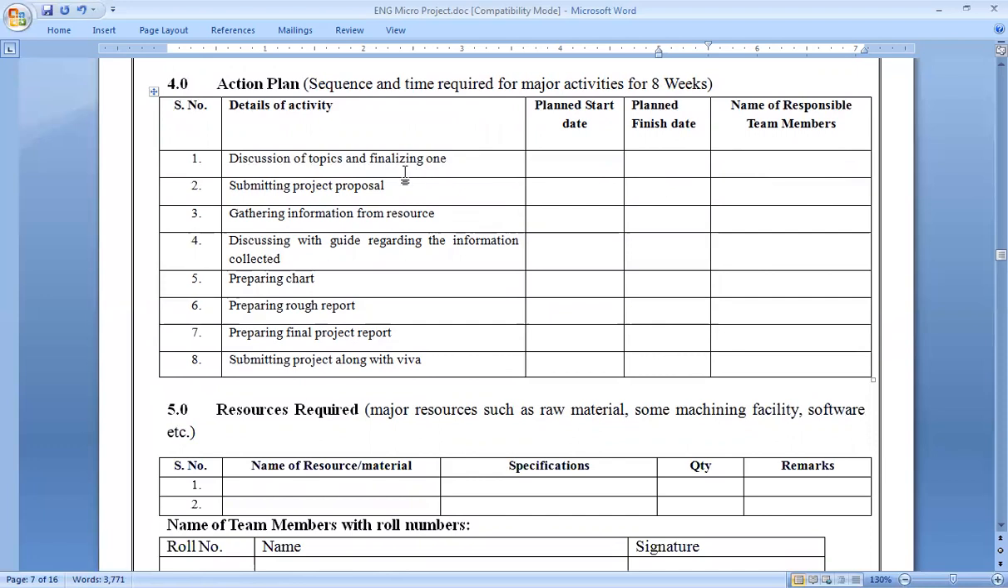In front of each and every activity, it may be submitting project proposal, gathering information, discussing with the guide regarding information collection, whichever activity there will be, in front of each and every activity you have to write down your team member's name. That is expected. In case of writing these dates, you have already decided before taking the project how to make it complete. The proposal is prepared before the actual starting of our work over any title, over any project.